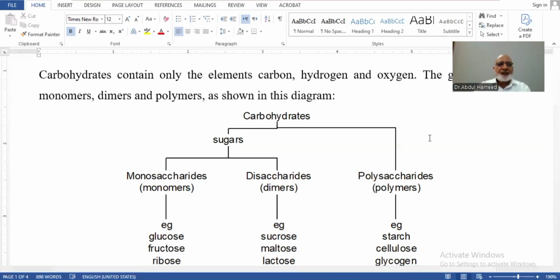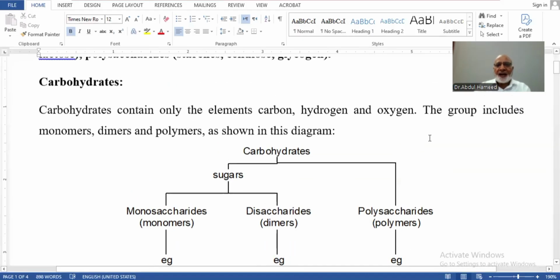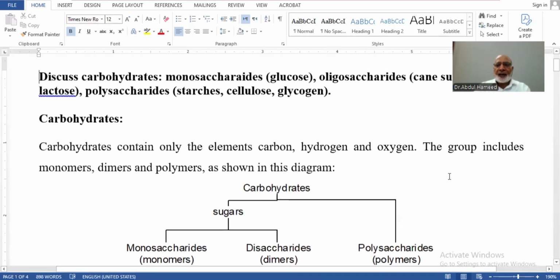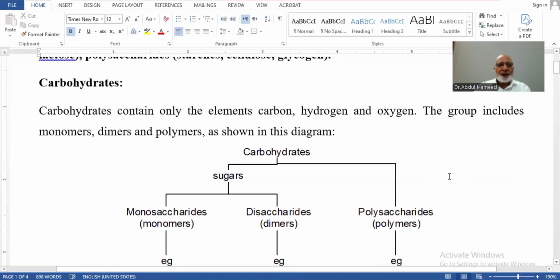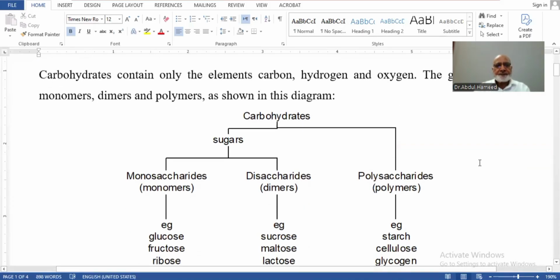So carbohydrates contain only these three elements: carbon, hydrogen, and oxygen, and they can be grouped into monomers, dimers, and polymers. Sometimes we may use another category, oligosaccharides, having more than 2 and less than about 10 monomers.